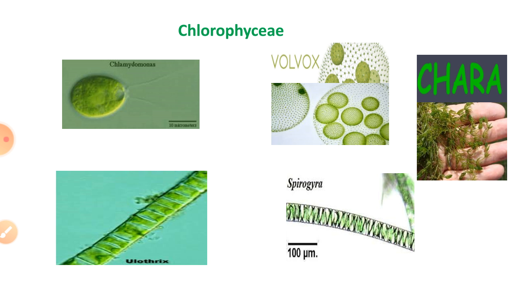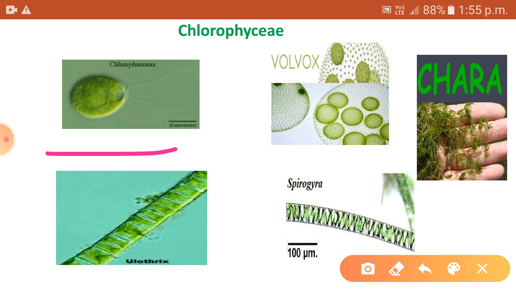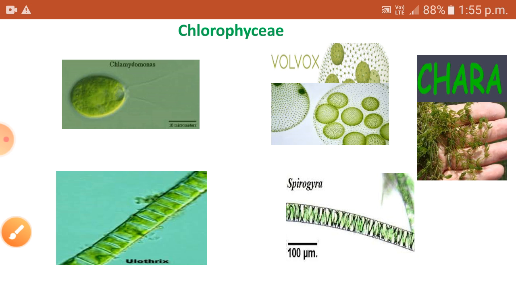First, we will see the class Chlorophyceae. Some common members of Chlorophyceae are the microscopic unicellular Chlamydomonas with two flagella, microscopic but multicellular Volvox, Spirogyra and macroscopic Chara. Macroscopic means you can see it with your naked eyes.